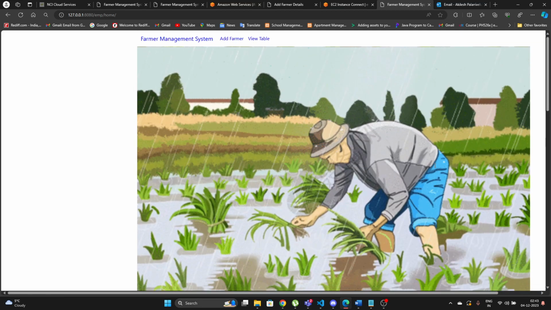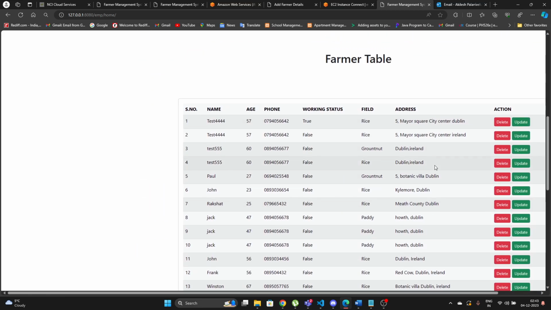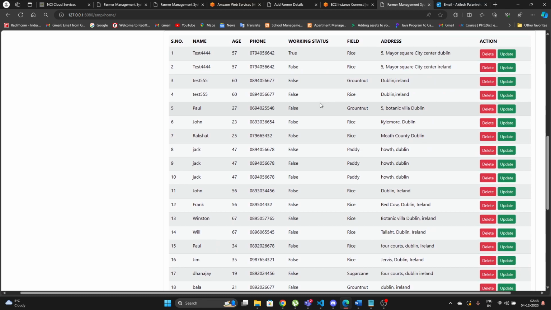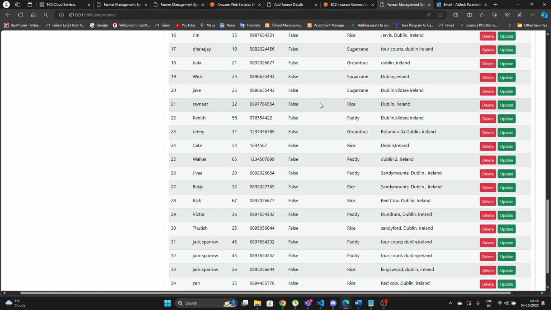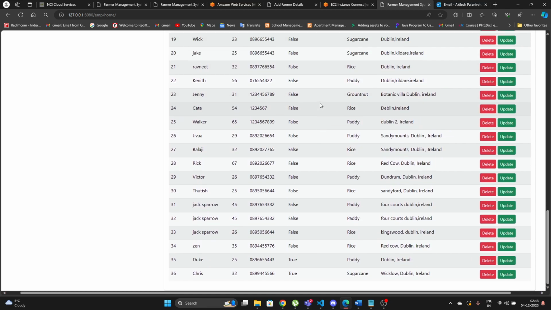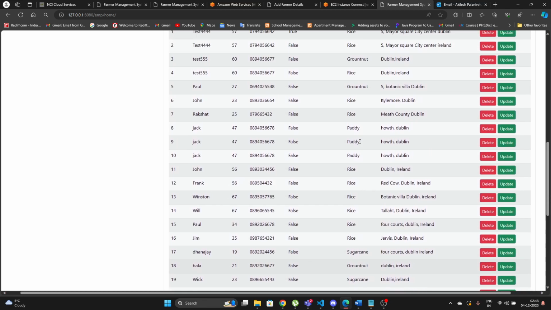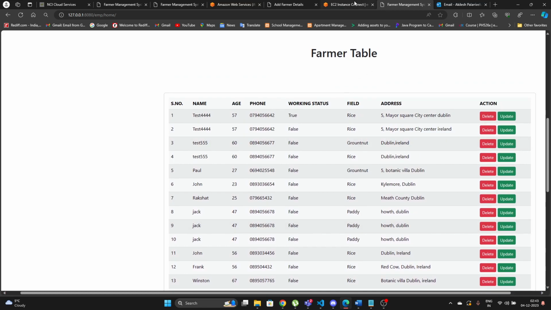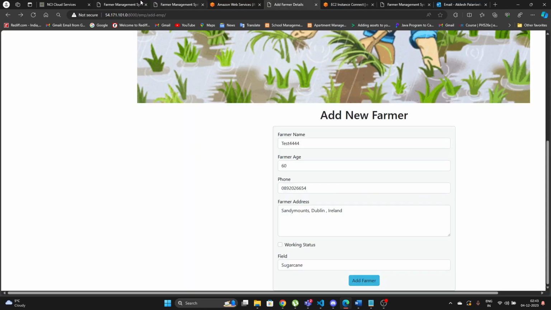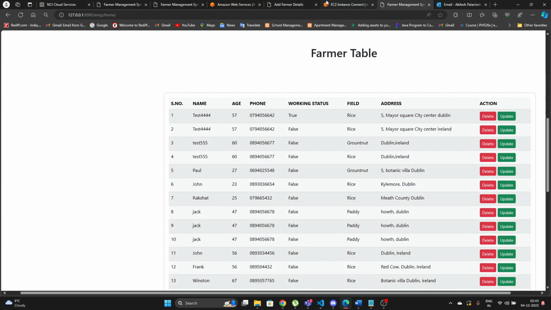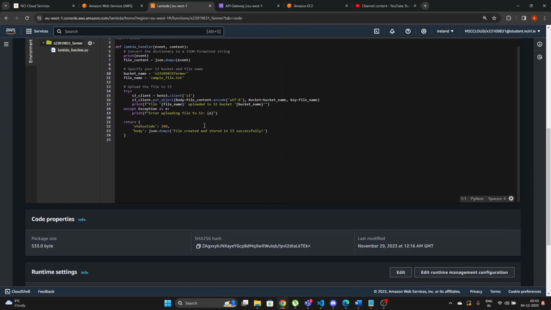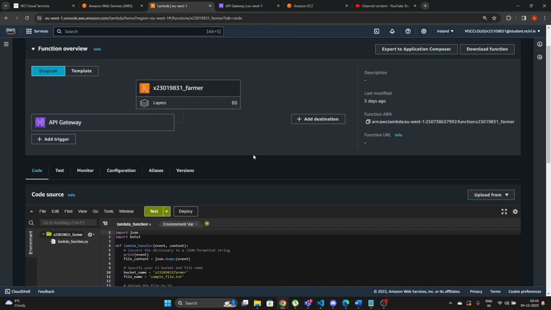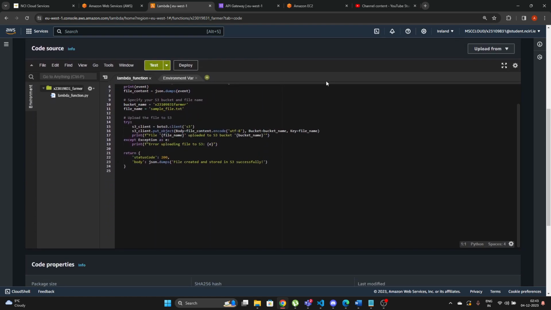Meanwhile, this is how the functionality works for my farmer table, which has the name, age, phone, status field, and address. But in the code, I've just implemented it as employee, which is called EMP. Other than that, this is how SNS works. And then another beautiful part is that in EC, I'm sorry, if I just go to my Lambda, I've just implemented the Lambda function over here alongside the triggering of API Gateway, where it just sends the data to S3.